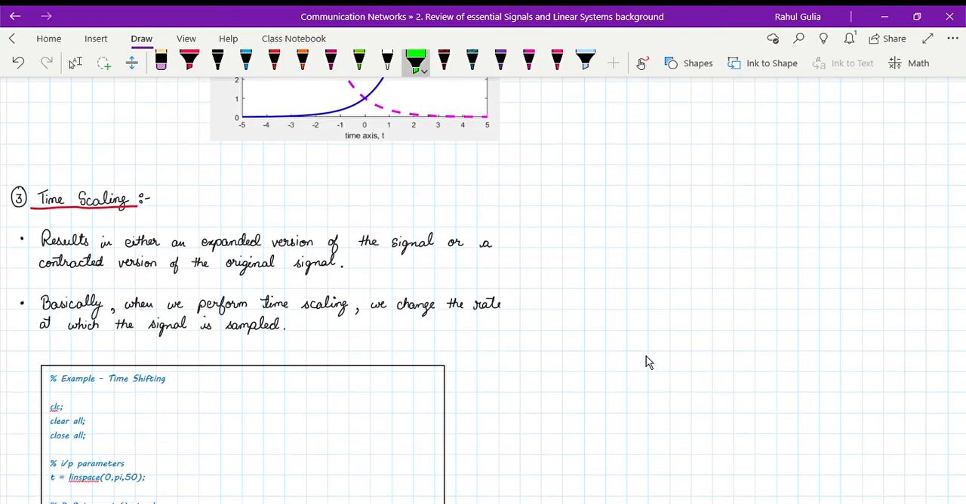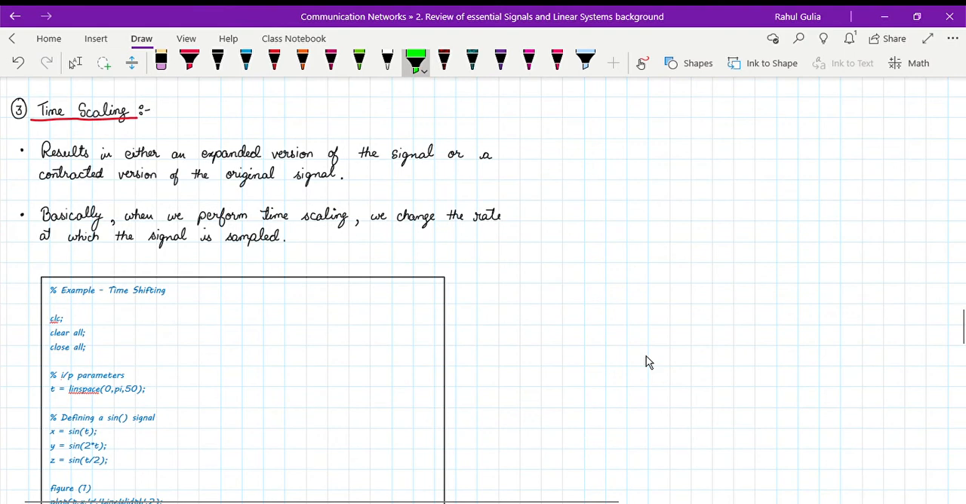And coming on to time scaling, the last operation, time scaling is nothing but it results in either an expanded version or a contracted version. These are the two main things that you have to remember, nothing more, nothing less. If you just remember expanded version, contracted version when you think about time scaling, this is more than enough in your whole life. So just think about it, and the rest of the things will come to you. It's a simple concept, not a big thing.